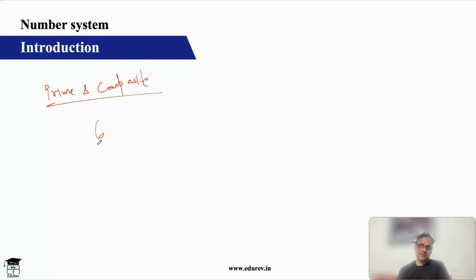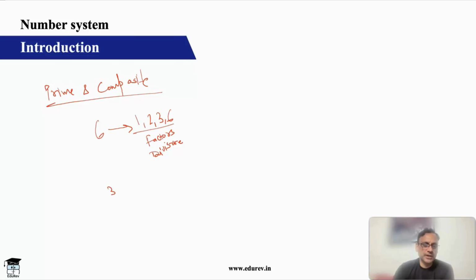Let's look at number 6. Number 6 can be divided by 1, 2, 3 or 6, right? These are called the factors of 6. Factors, or you can also call them divisors.